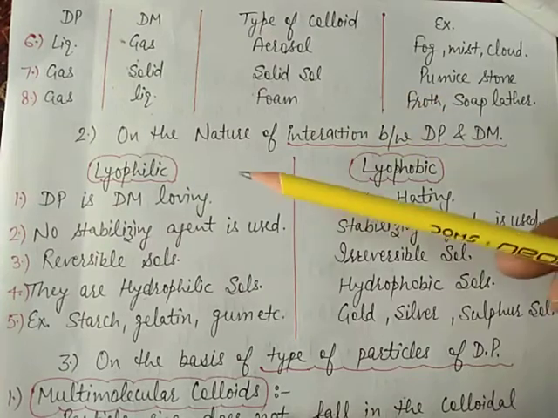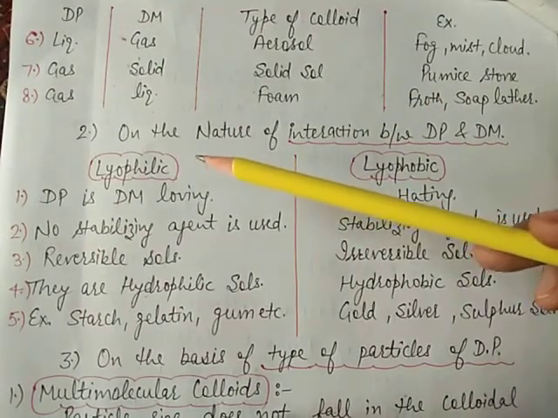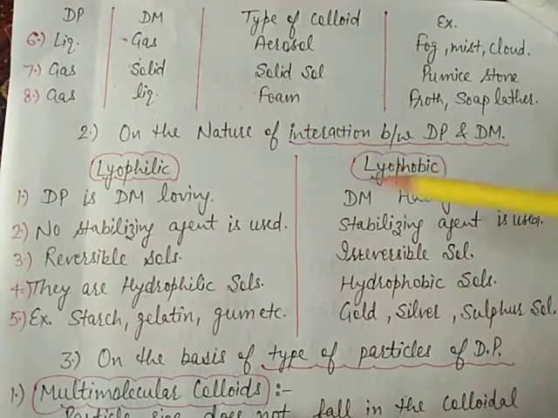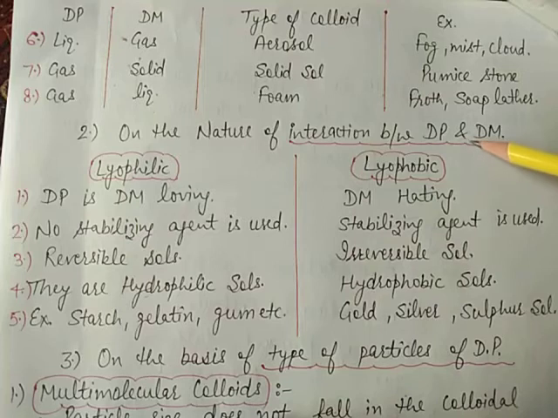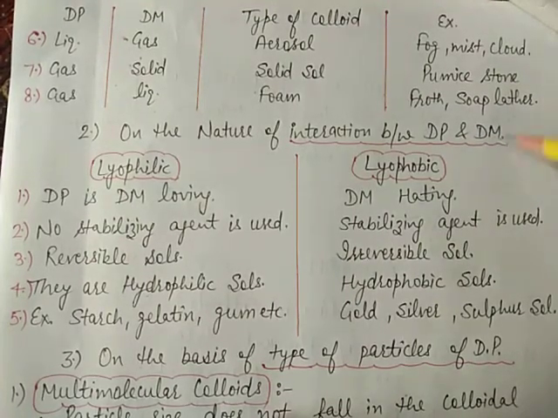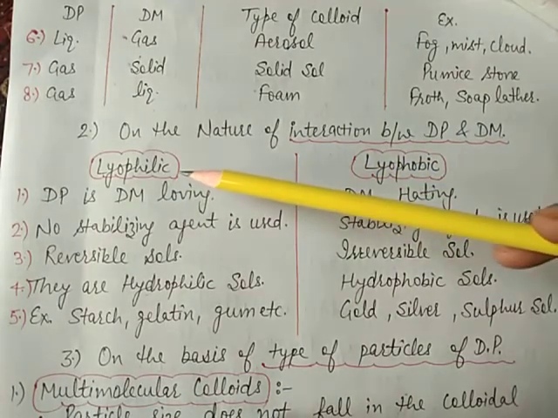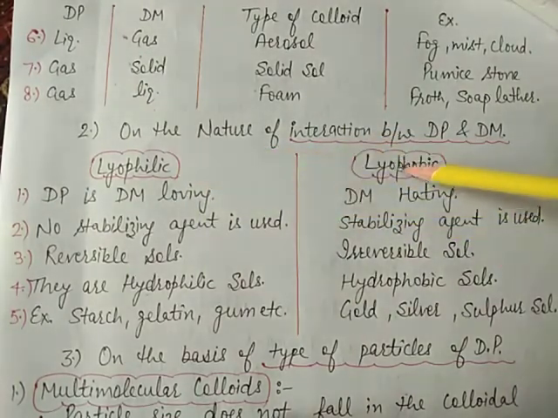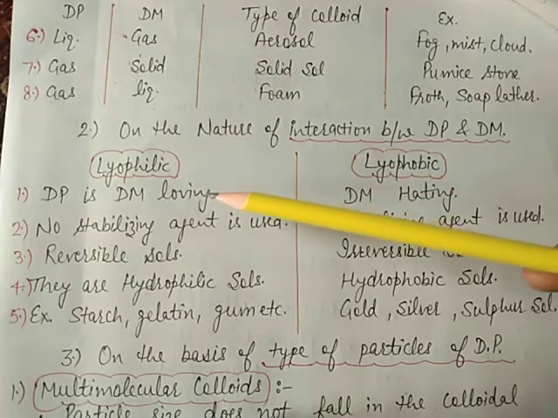Now the next classification of colloidal solution is based on the nature of interaction between dispersed phase and dispersion medium. Here the colloidal solution is of two types, lyophilic and lyophobic. First is lyophilic.